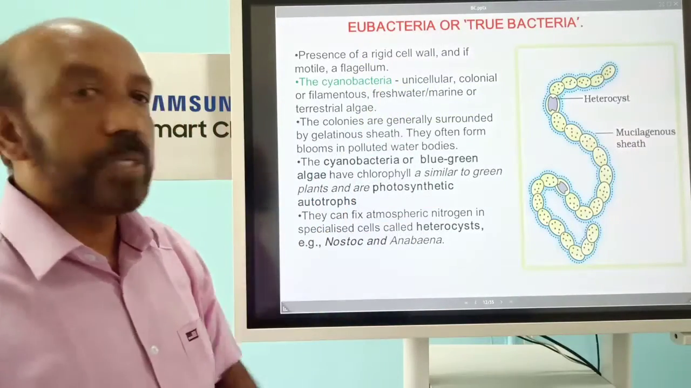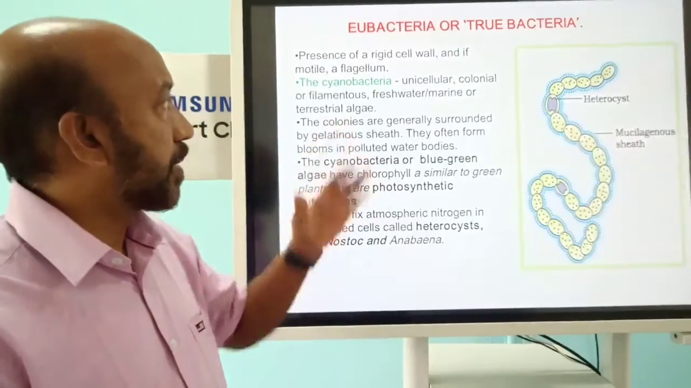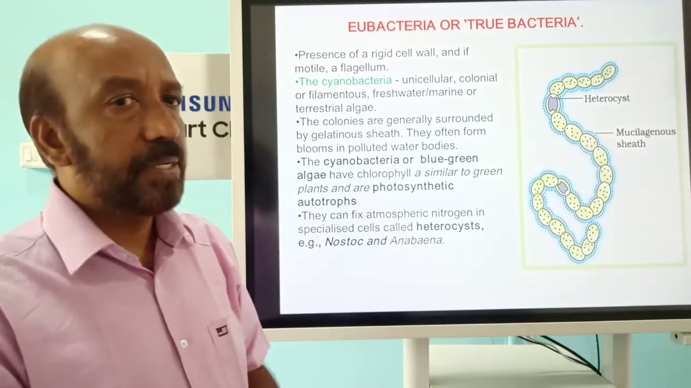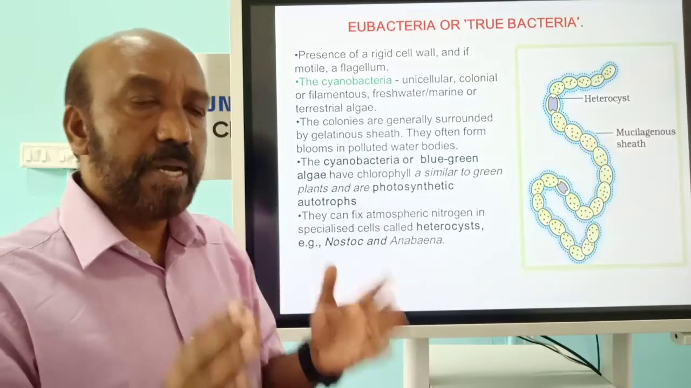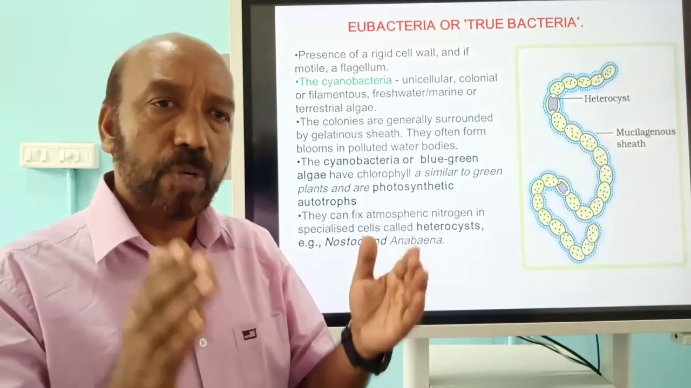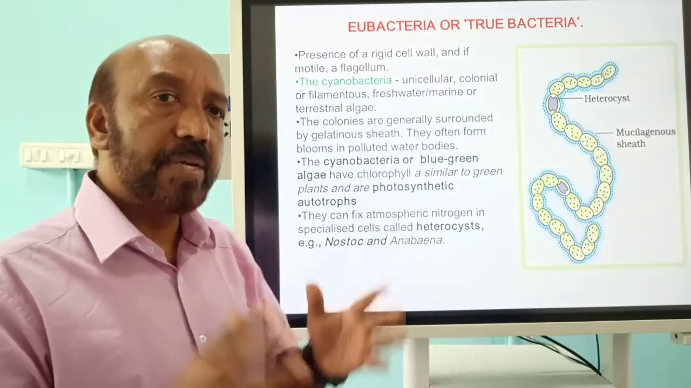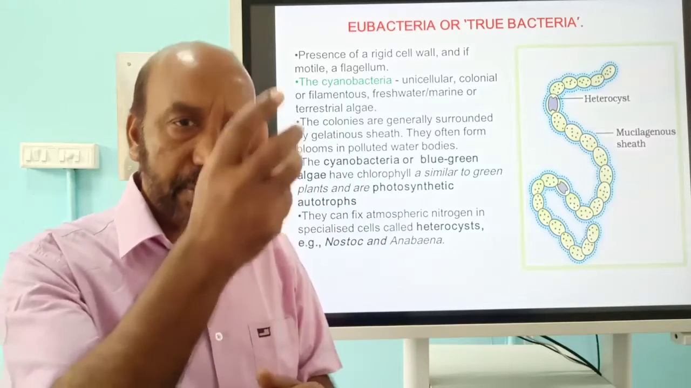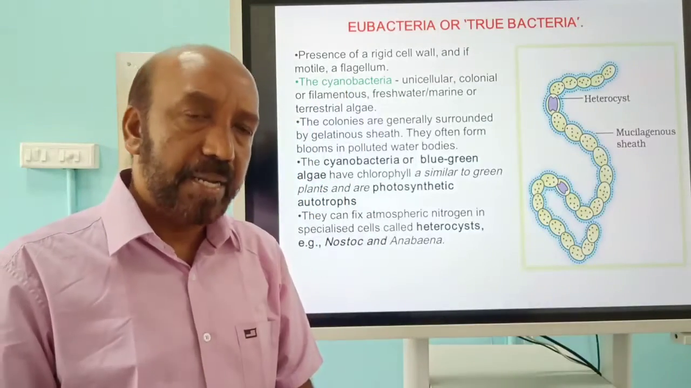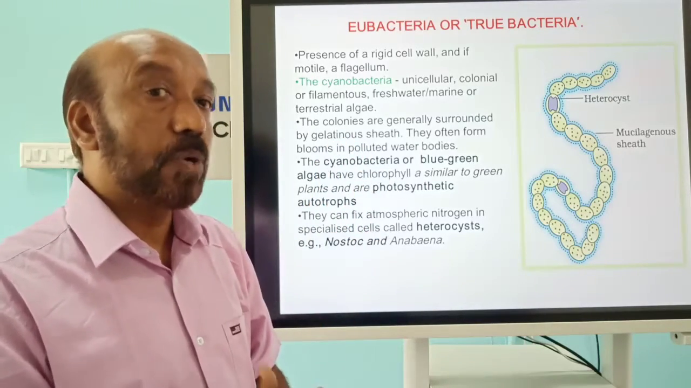Next we can see the Eubacteria, or true bacteria. There are very different types, like photosynthetic cyanobacteria, chemosynthetic bacteria, and heterotrophs. First of all, we can see the features. They all have a rigid cell wall, and they may or may not have a flagellum for motility or locomotion. Generally they are unicellular, but they can be seen in colonial or filamentous form. In many groups of organisms, the entire body is covered by an external mucilaginous or gelatinous sheath.